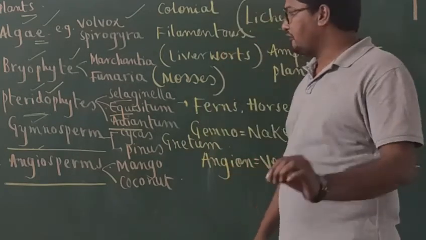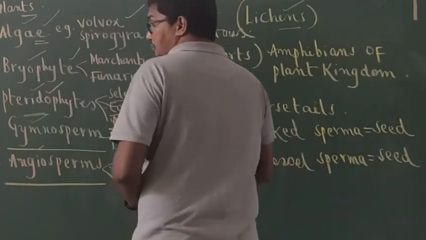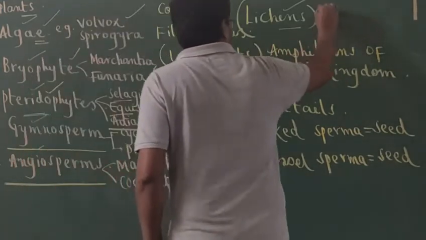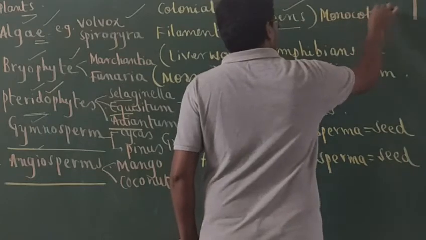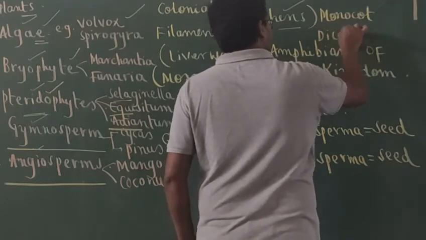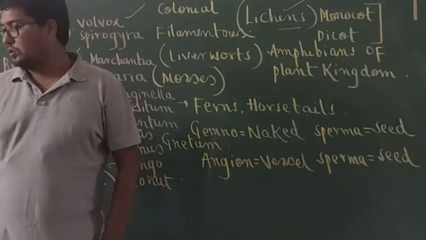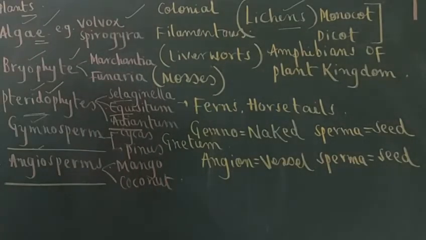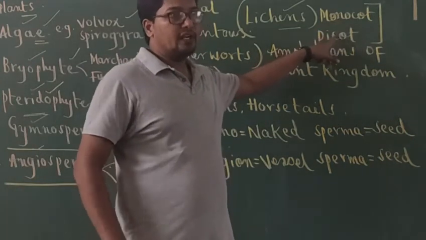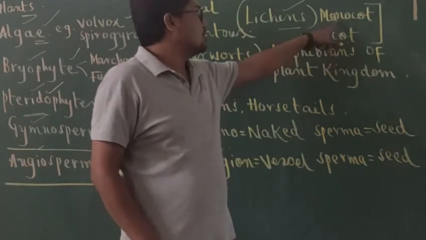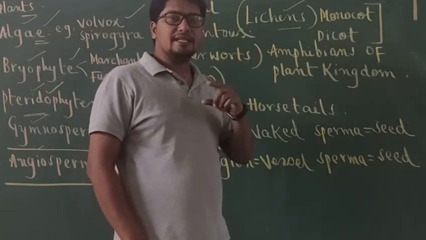And finally, in angiosperms, once again we classify them into monocot and dicot plants. We call them monocotyledonous plants and dicotyledonous plants, and simply we can call them monocot and dicot. So monocot, the name itself indicates the seed having a single cotyledon.